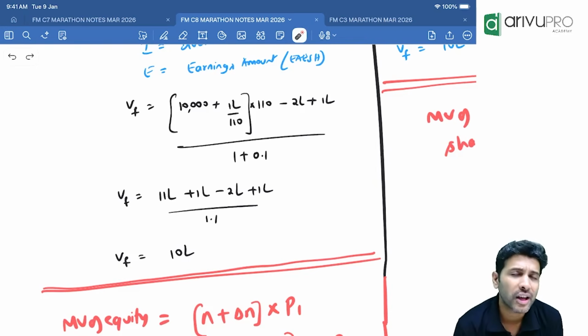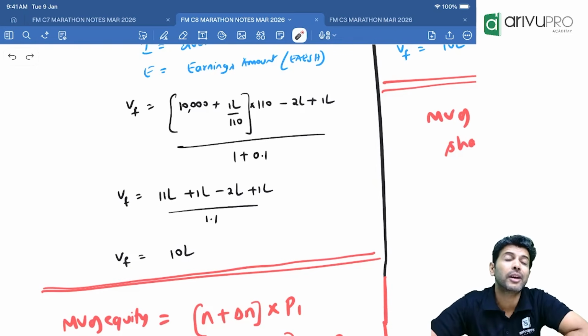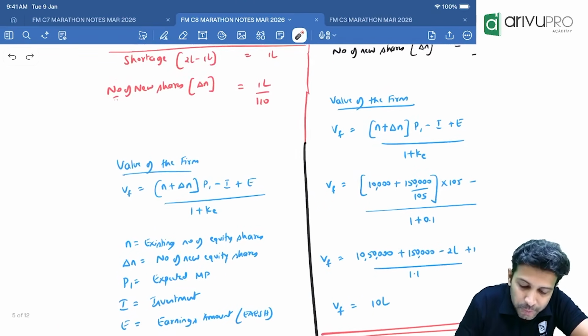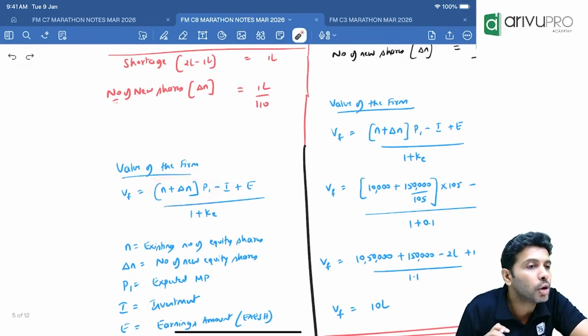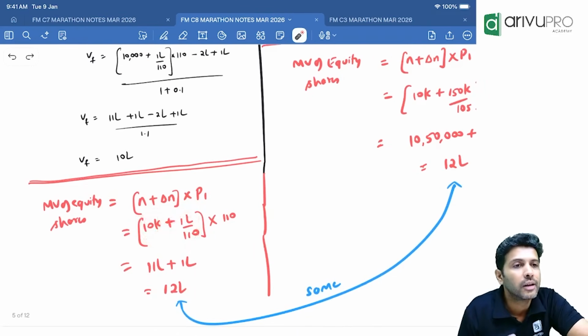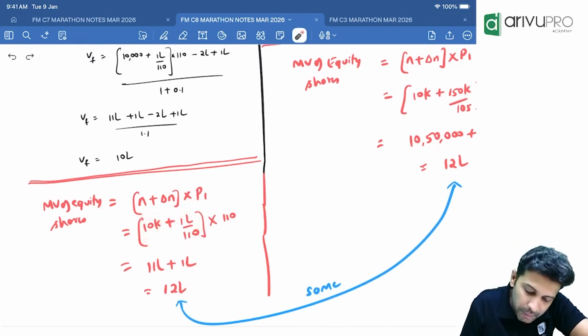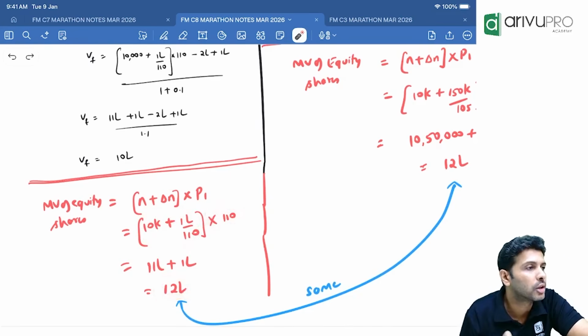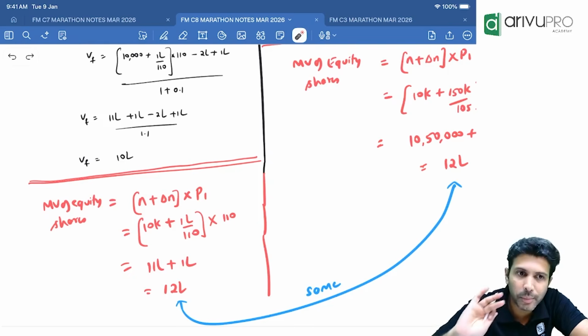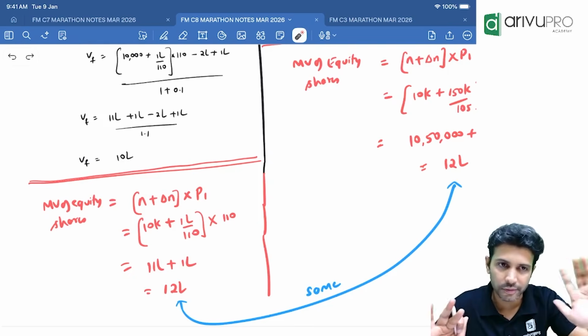By chance, if they don't ask the value of the firm but ask the market value of equity shares, what will you do? N plus delta N into P1, only this portion of the formula. What is N? 10,000. What is delta N? 1 lakh divided by 110, multiplied by P1. If you do, you will get 12 lakh. This is another way of asking the same thing. One more requirement they can ask from MM. I've just solved it for our reference.